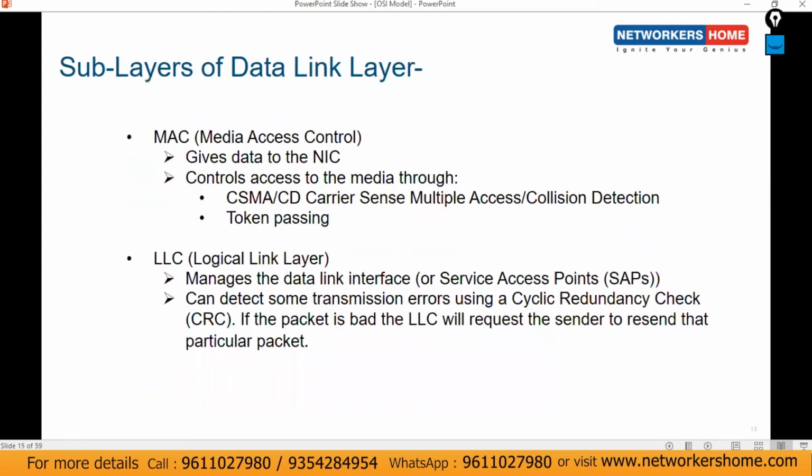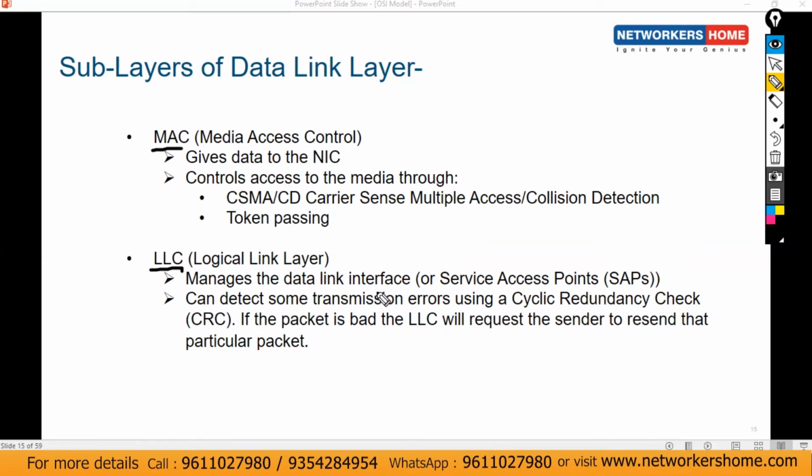The data link layer is further divided into two sub layers. One is the MAC layer and then the LLC layer. The MAC layer is about media access control. It gives the data to the NIC, network interface card, and controls the access to the media through CSMA/CD and token passing. It will remove the kind of loops over here.